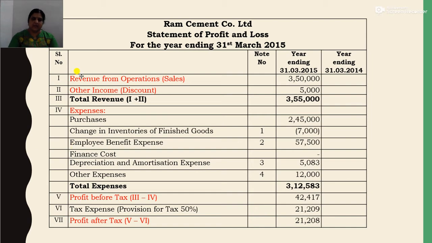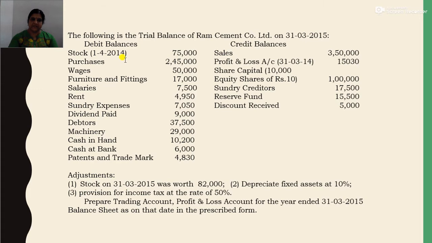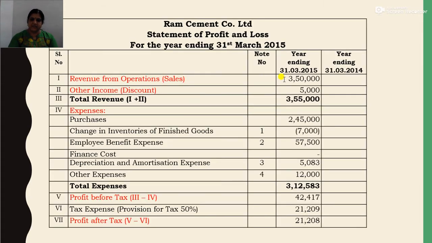Okay. Now the first thing is revenue from operation. So the format of statement of profit and loss, the first item to be written is the revenue from operation, that is the revenue from operation here means what? That is income from sales. So the revenue from operation, that is sales, comes to 3,50,000. So sales rupees 3,50,000. Then comes the second thing, that is other income.